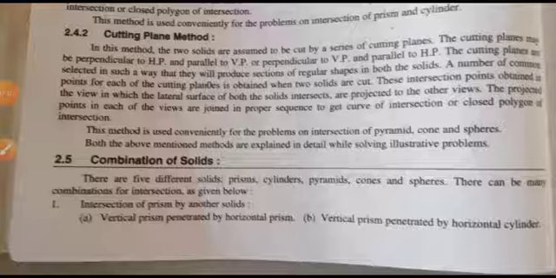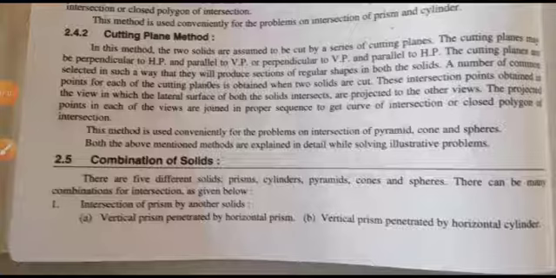This intersection point is obtained in the view in which the lateral surfaces of both the solids intersect, and is projected to the other views. The projected points in each of the views are joined in proper sequence to get the curve of intersection or closed polygon of intersection. This method is used conventionally for problems on intersection of pyramid, cone and spheres. Both the above mentioned methods are explained in detail by solving illustrated problems.